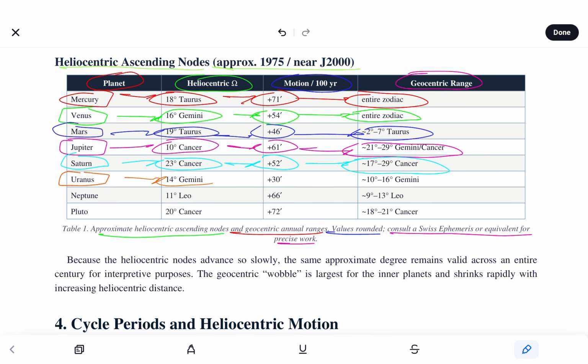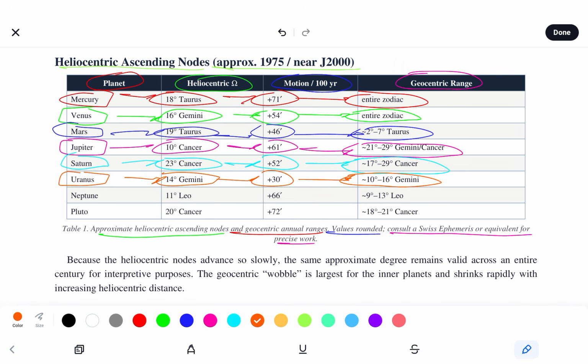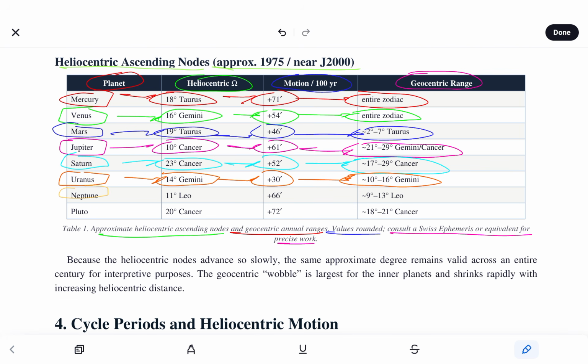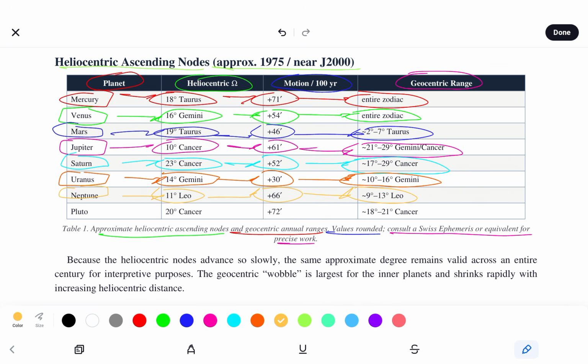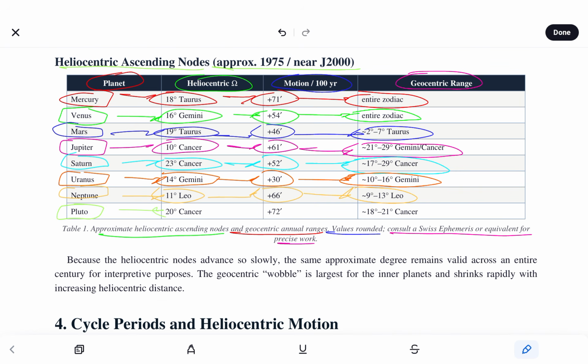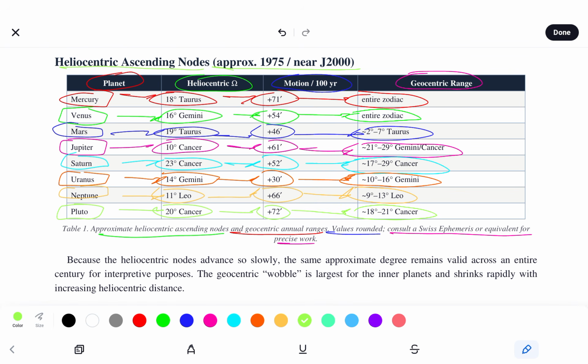Uranus, 14 degrees Gemini, Helio, adding 30 arc minutes, 10 through 16 degrees Gemini, Geo range. Neptune, 11 degrees Leo, Helio, adding 66 arc minutes, 9 through 13 degrees Leo, Geo range. And Pluto, 20 degrees Cancer, Helio, adding 72 arc minutes, 18 through 21 degrees Cancer, Geo range.